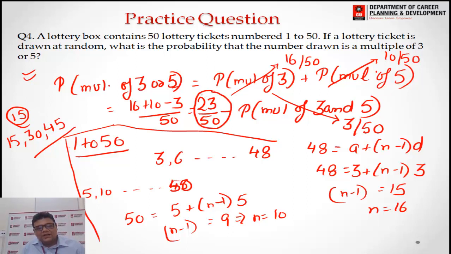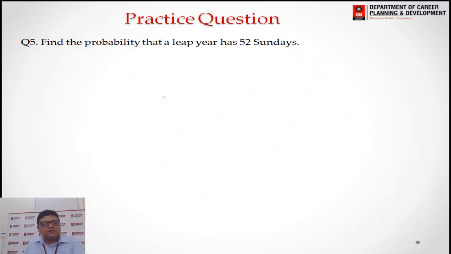So our correct answer is 23 divided by 50, the probability that the number drawn is a multiple of 3 or 5. Either it will be a multiple of 3 or it will be a multiple of 5. So the answer will be 23 out of 50. Okay, I hope this question is clear to everyone. Now let us see another question.